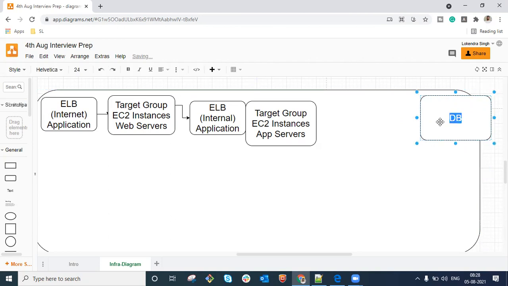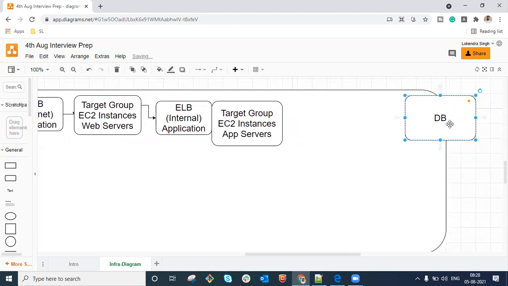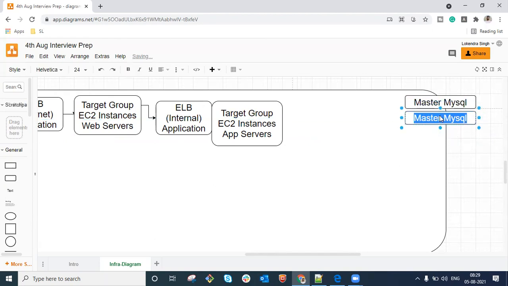We have a database here, but if we have only a single database, that will once again become problematic. Why is it so? If there is a high number of requests, we need to add more read-only replicas. So what do we configure here? Keep this in mind. The very first thing we are going to have here is the Master DB, Master MySQL. This is the database layer. Moreover, we have a slave.